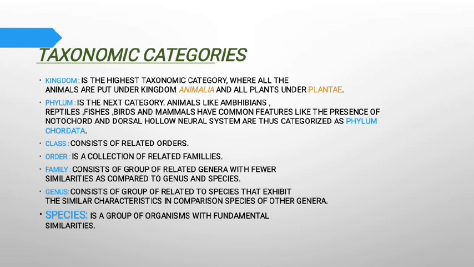Next point is class. Class consists of related orders. Order is a collection of related families. Family consists of a group of related genera. Genus consists of a group of related species, and the species is a group of organisms with fundamental similarity.